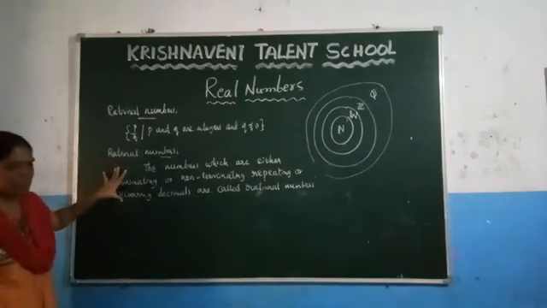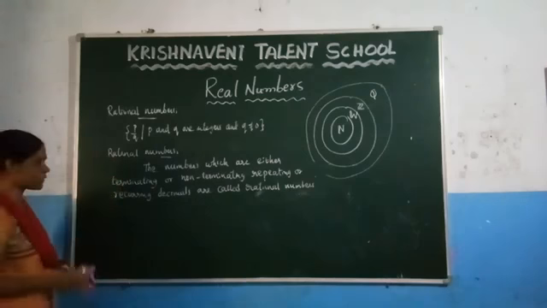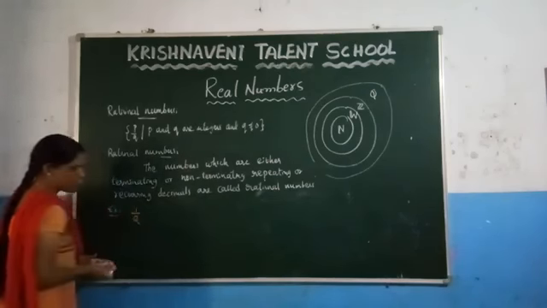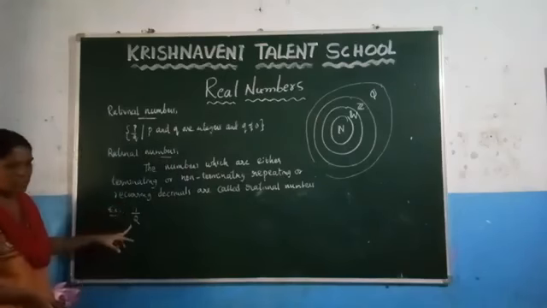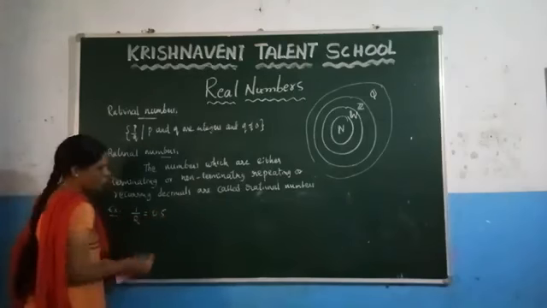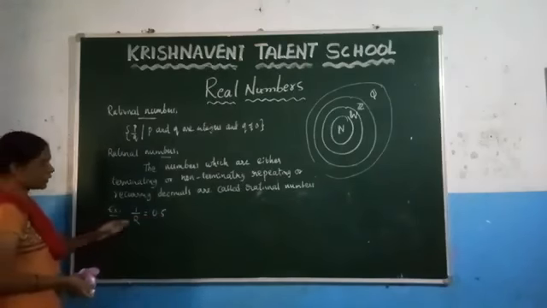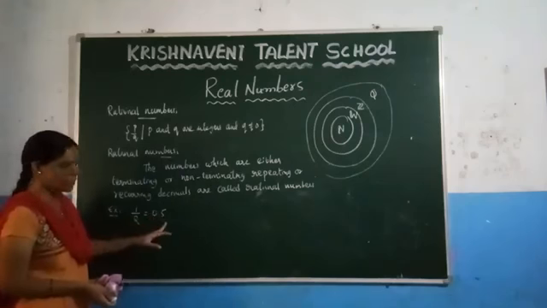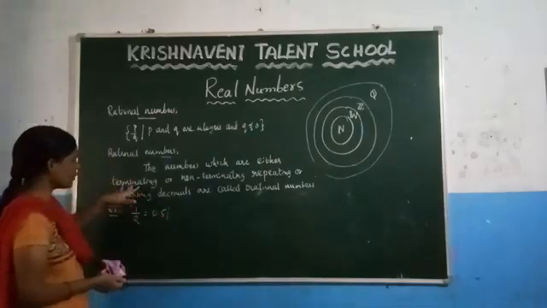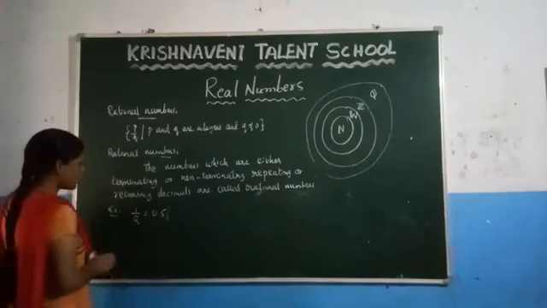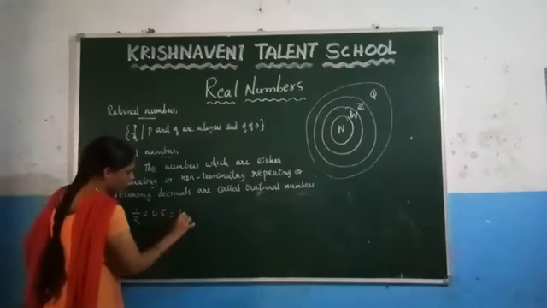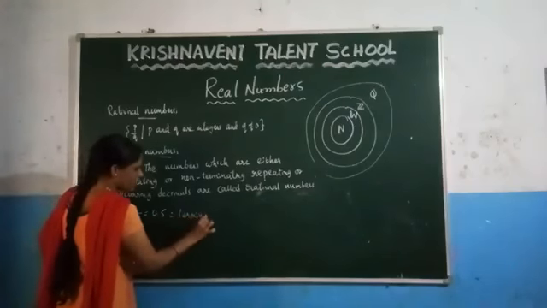To understand this definition, let us consider a few examples. You know that 1 by 2 is a rational number. Here the denominator is not equal to 0. What is the value of 1 by 2? The value of 1 by 2 is 0.5. Here you can observe that after the decimal point it has an end. The meaning of terminating is nothing but ending. So we can say that this 0.5 is a terminating decimal.